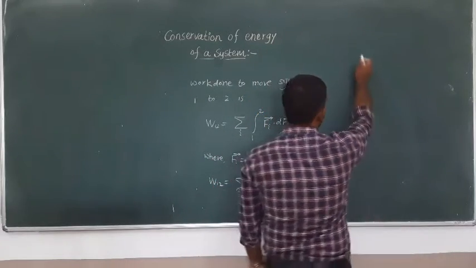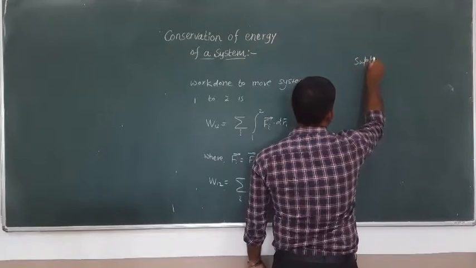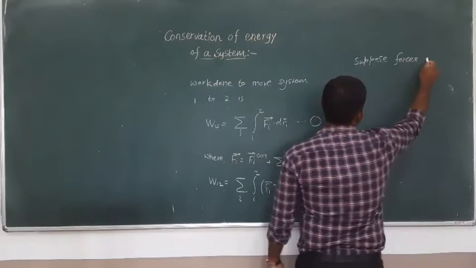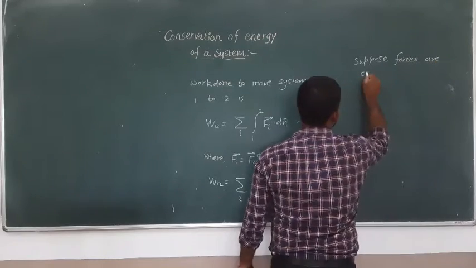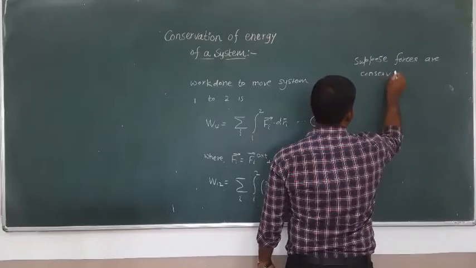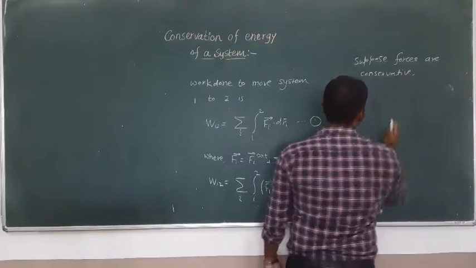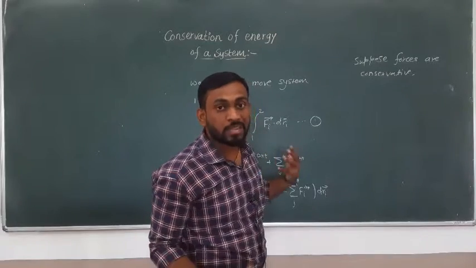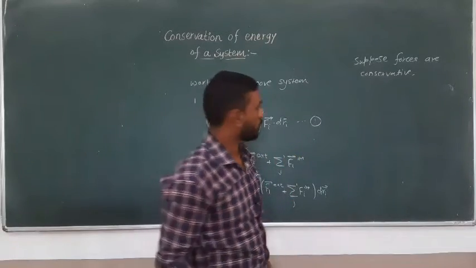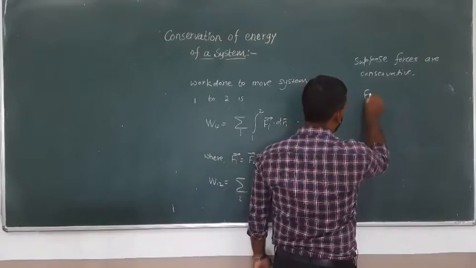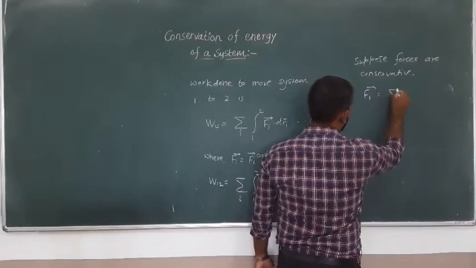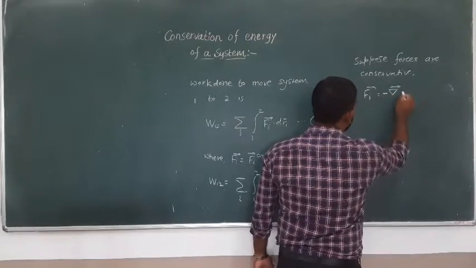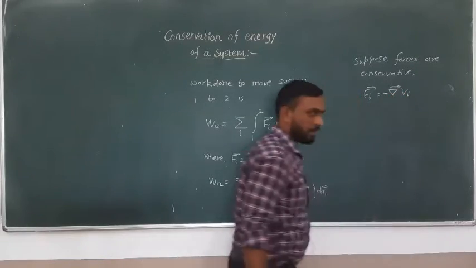Since the forces are conservative, they can be represented in terms of some potential energy function. So Fi can be represented as the gradient of some scalar quantity, and that scalar is the potential energy.